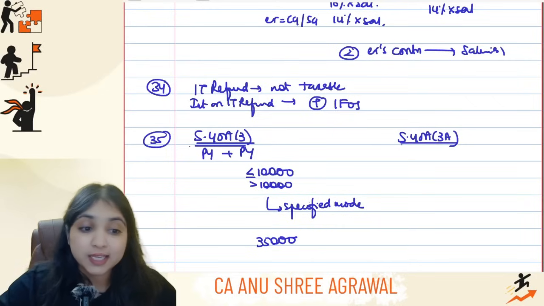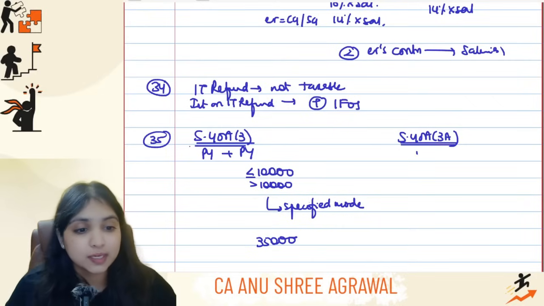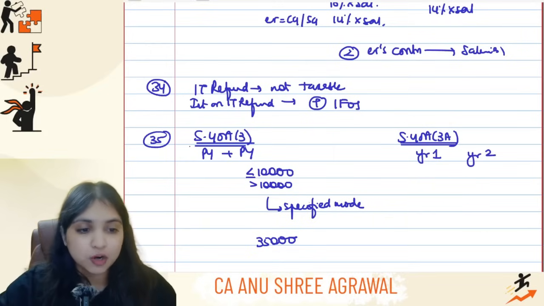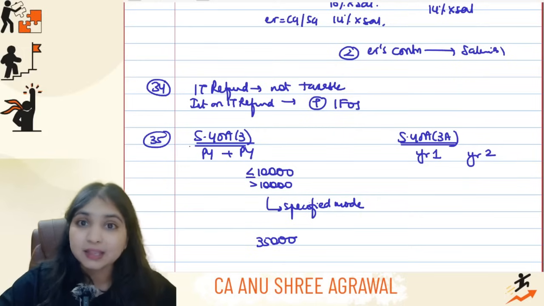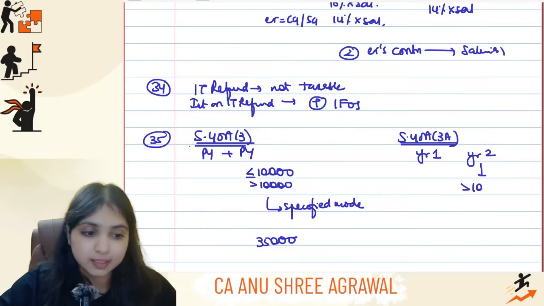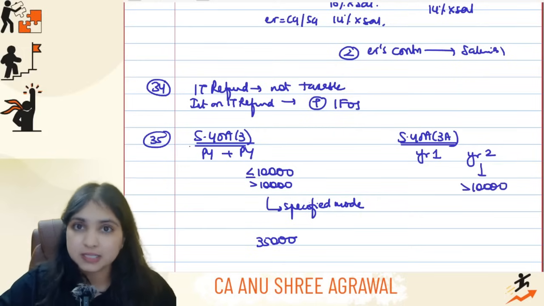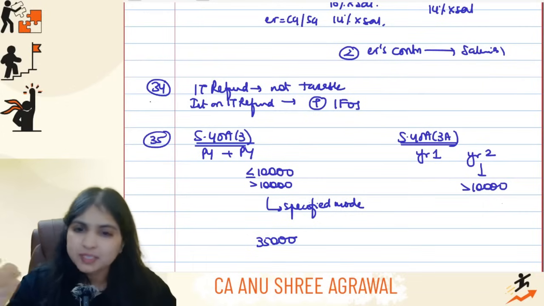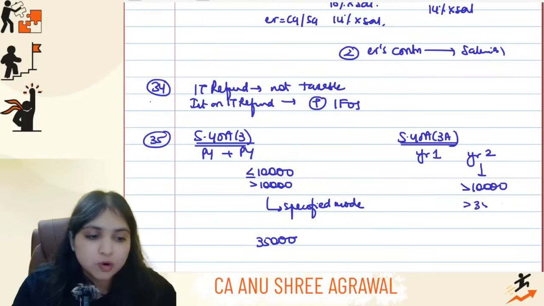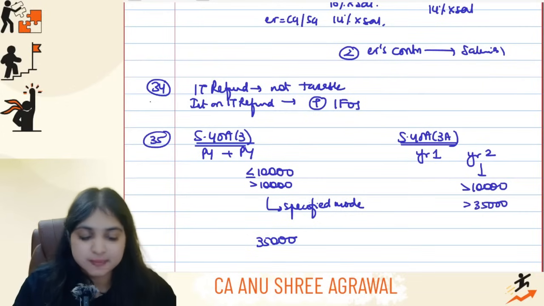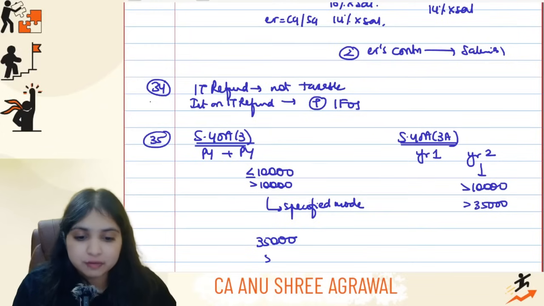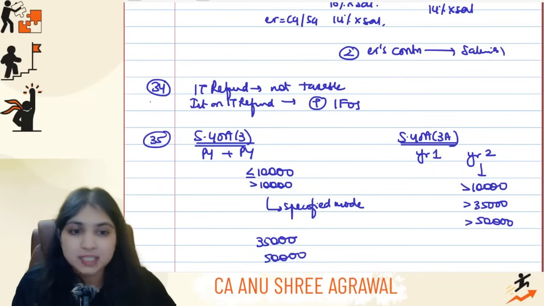When do you apply 40A subsection 3A? You apply 40A 3A if you incurred the expense in year 1, but you're making the payment in year 2. Then you apply 40A 3A. In this case, when you're making the payment in year 2, if it is more than 10,000, you should make the payment in specified mode. Or if you're making payment towards plying, hiring, leasing goods carriages, more than 35,000, you should make the payment in specified mode. And one more limit you have, in fact, a 50,000 limit. If you're making payment of retirement benefits more than 50,000 rupees, you must make the payment in specified mode.